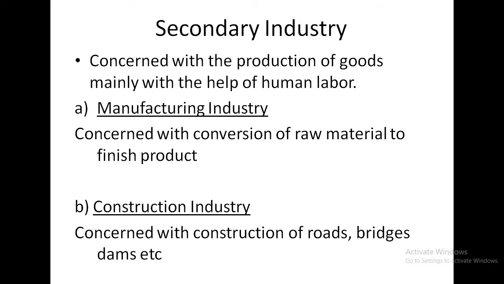The second type is secondary industry. Secondary industries are those industries which are concerned with the production of goods mainly with the help of human labor. The secondary industry is subdivided into two types, manufacturing and construction industry. Manufacturing industries are those industries which are concerned with the conversion of raw materials or semi-finished goods into finished goods. And the construction industry is concerned with the construction of roads, bridges, dams, etc.